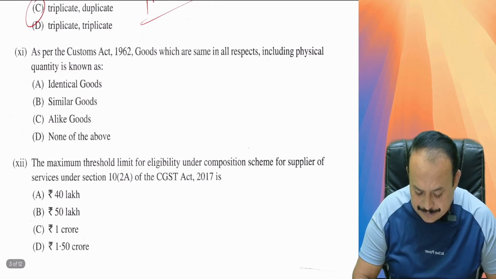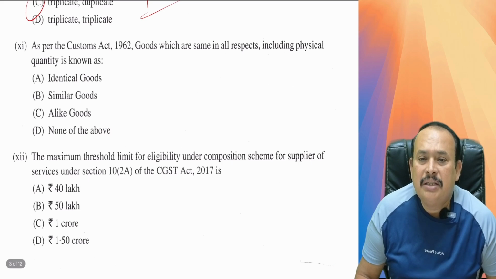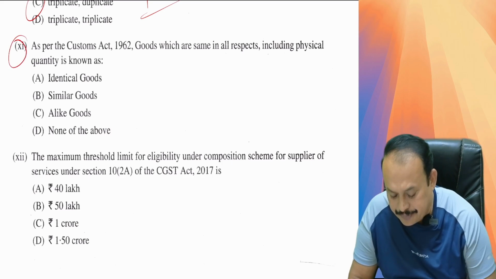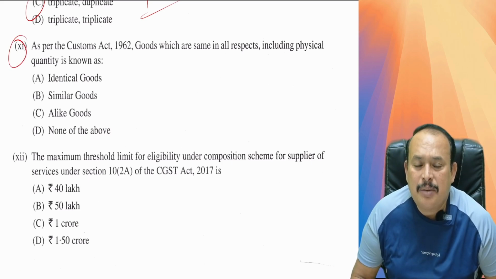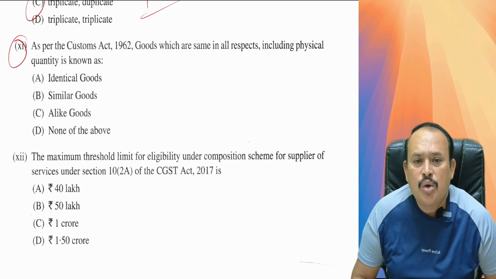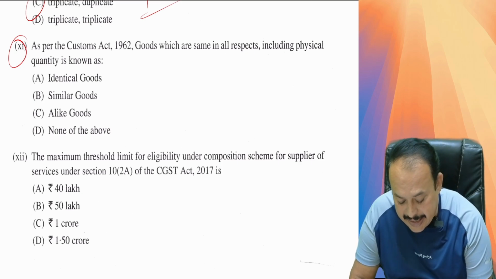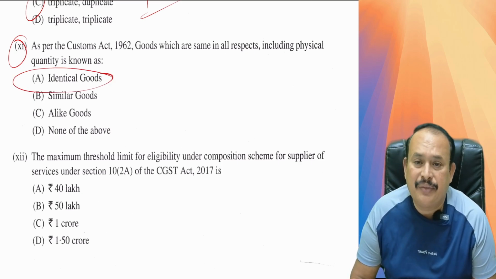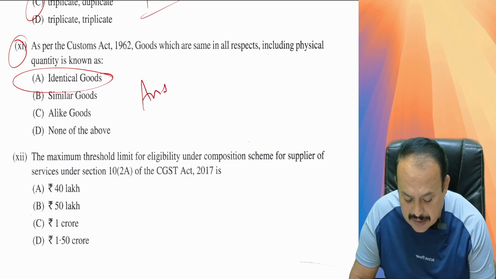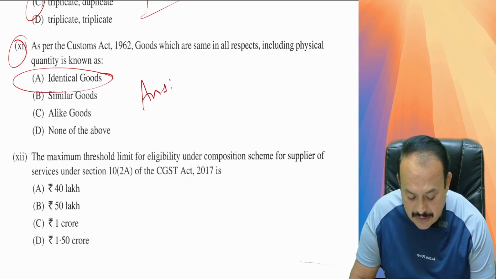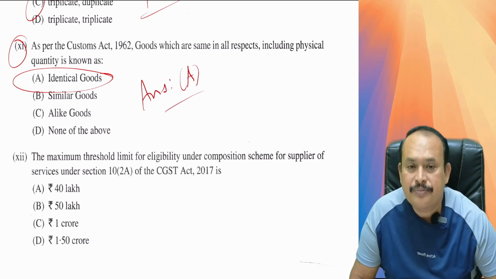Further, my dear friends, question number 11. As per the Customs Act 1962, goods which are the same in all respects including physical quantity are known as identical goods. The first answer is the right answer; not required to refer to B, C, D. Therefore, A is the right answer.